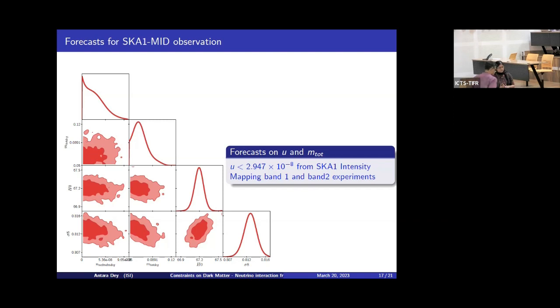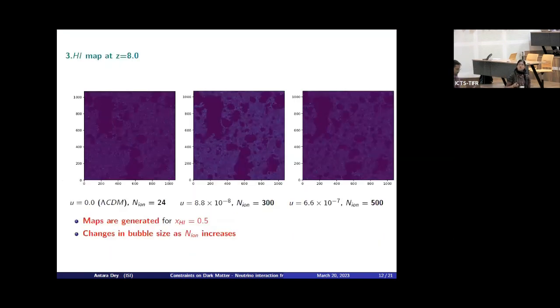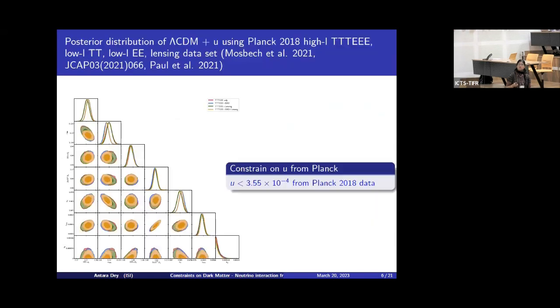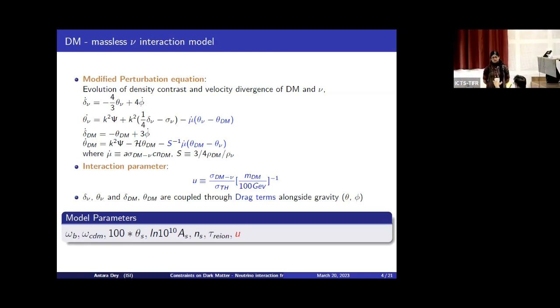Just one comment about that: if you go to the parameter U, which was on the previous slide, you had the formula for U, right? So this is compared to the Thomson cross section, which is about a barn, right? So if it's 10 to the -4, you're basically saying it's 10 to the -4 barn. But already from perturbativity, for a 100 GeV dark matter, the cross section is going to be very small if it's a perturbatively calculated cross section. So this limit is not really useful unless it gets much stronger.